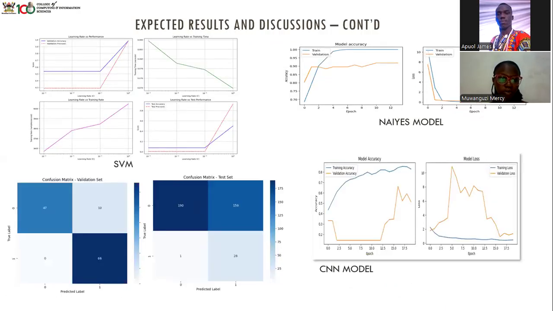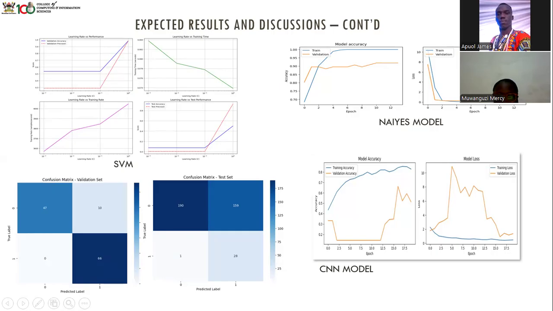Then we have more results from the support vector machine, the top graphs, and then the confusion matrices. As you can see from the confusion matrices of the SVM, 47 were able to be detected as low yield. The 1 represents high yield and the 0 represents low yield. We are seeing that 47 from the validation set were predicted as low yield and are actually low yield, and 10 were predicted as low yield, yet actually they are supposed to be high yield. And then we have results from our CNN model.